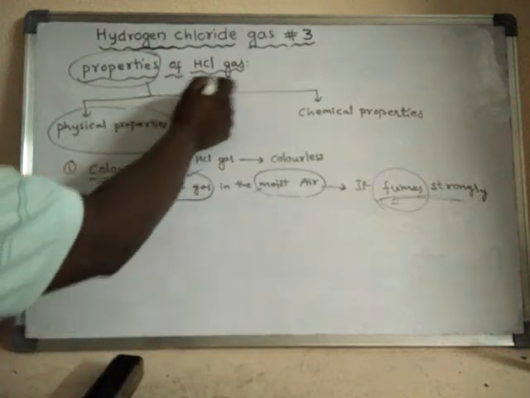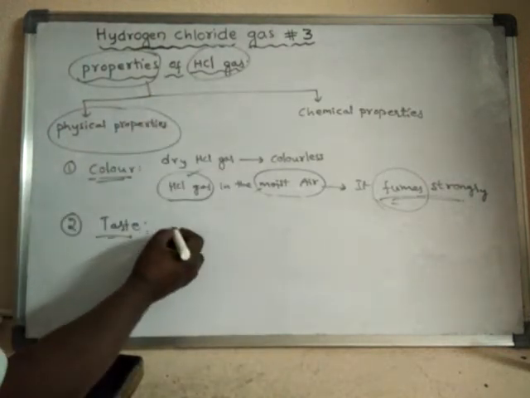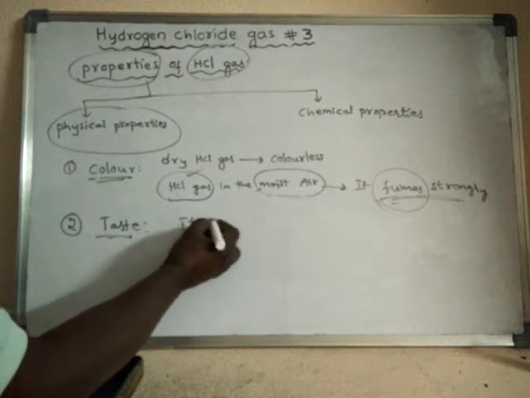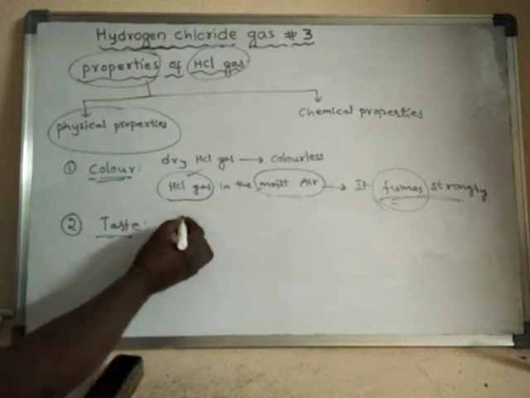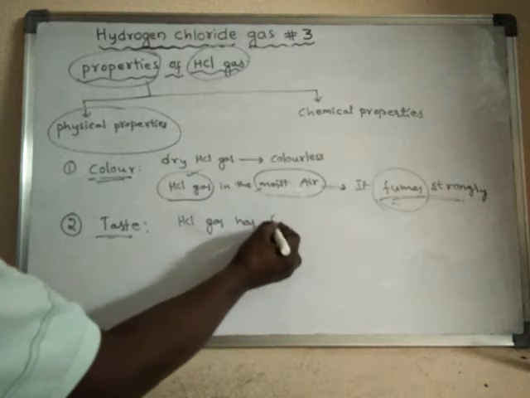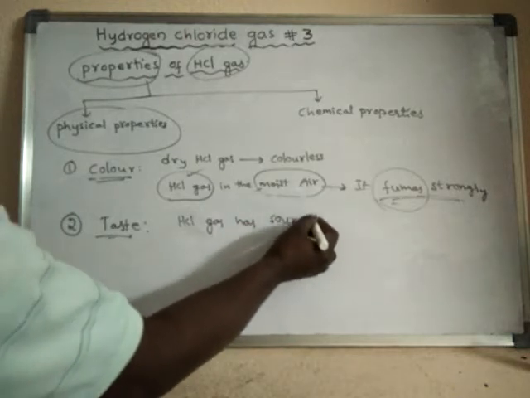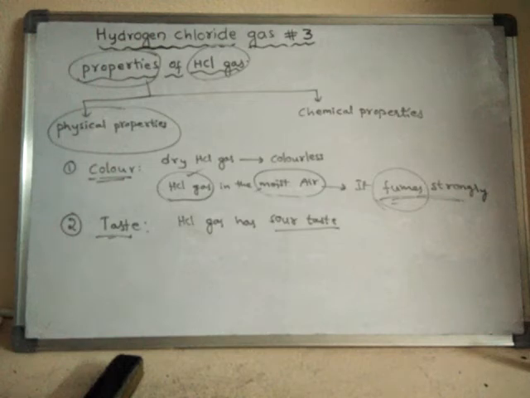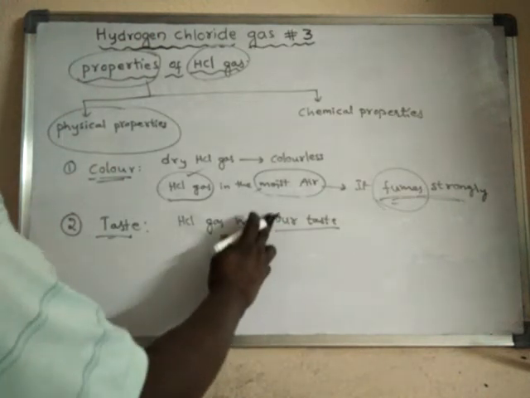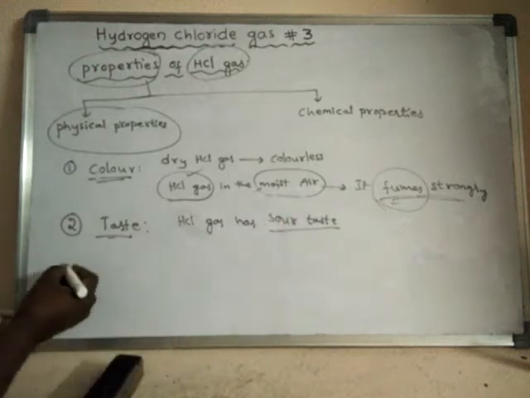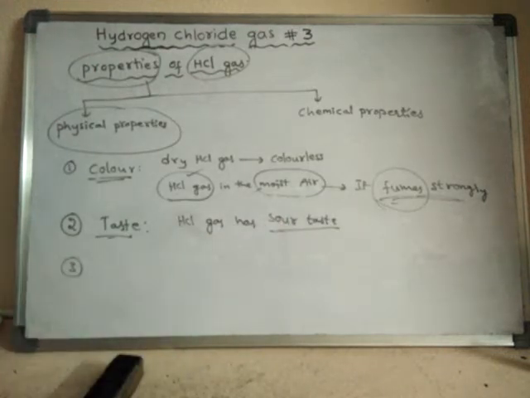See, as it is an acidic gas, HCl gas has a sour taste. Okay, పుల్లగా ఉంటుంది. Sour taste means పుల్లగా ఉండడం, పులుపు. Like this, generally, acids are sour to taste.